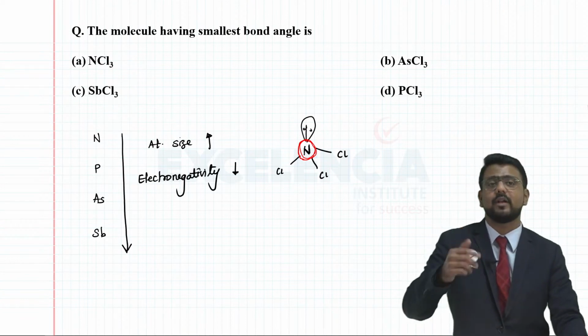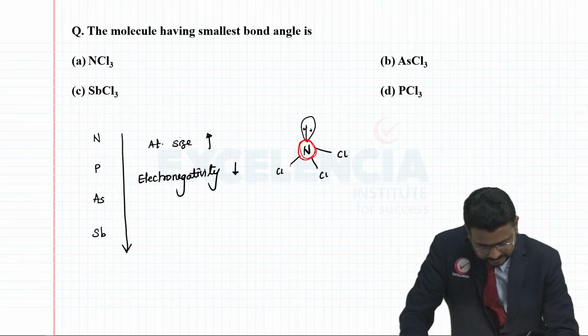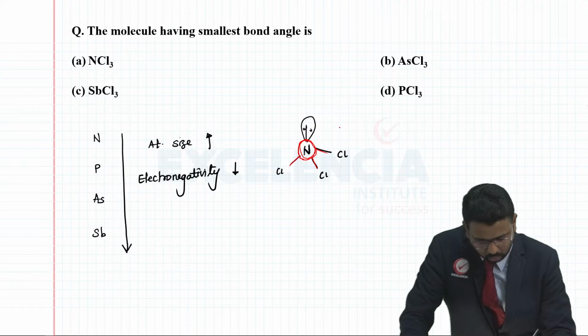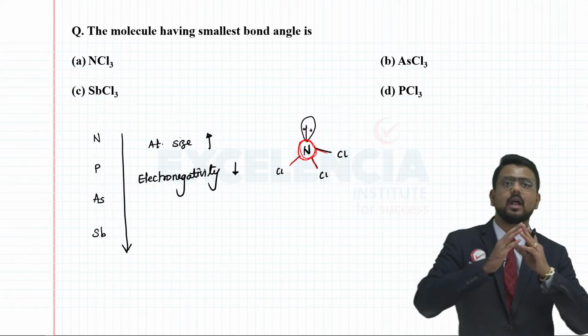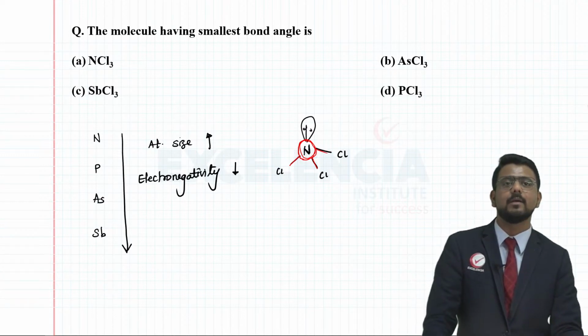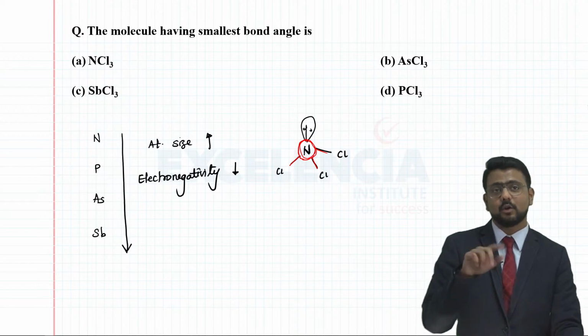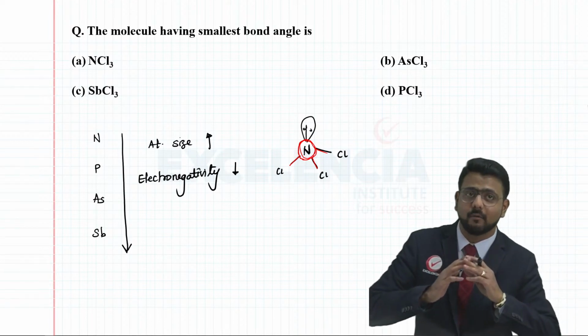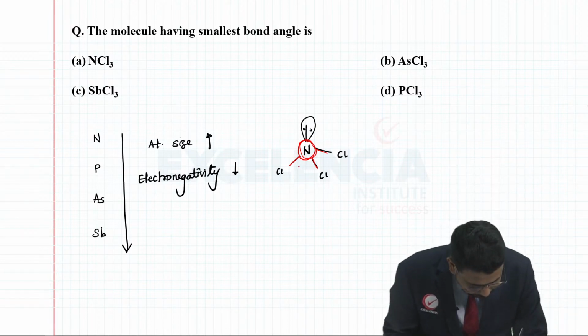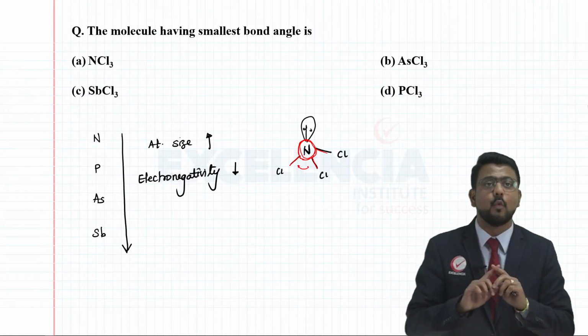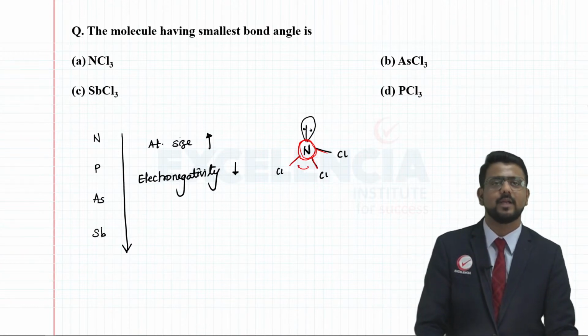Because the electron density is higher, these bond pairs of electrons will be a little away from each other in order to minimize the repulsion. So because they are going away from each other, this particular bond angle will be higher.